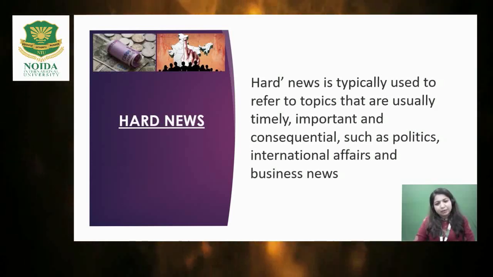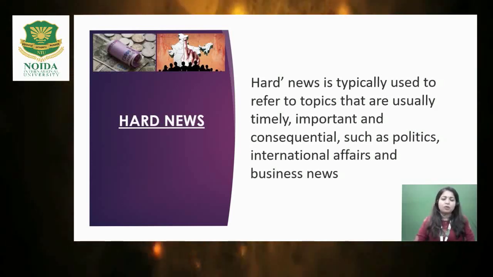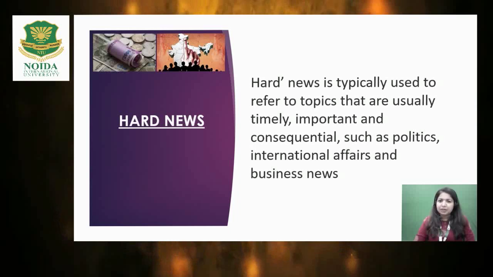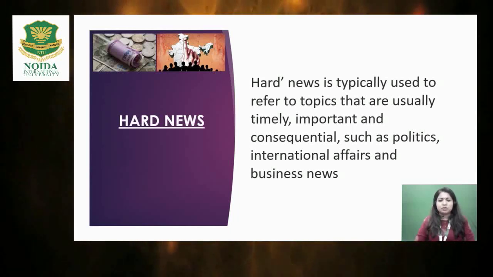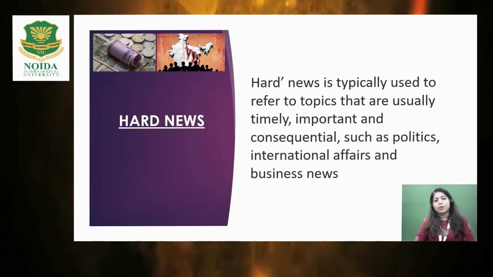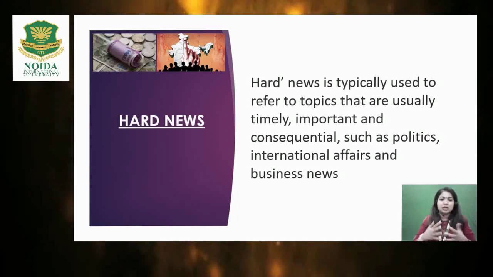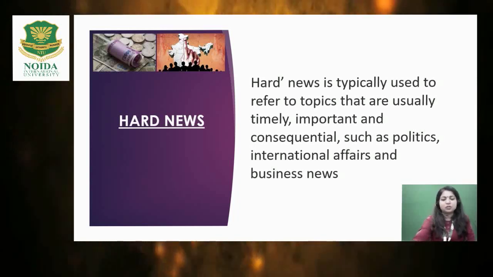Now you need to understand what hard news and soft news are. There are two types of news: one is hard news and one is soft news. Hard news is typically used to refer to topics that are timely, important and consequential, such as politics, international affairs and business news. These are the news which give you important information about something which is going to happen or which has already happened, which is called hard news.